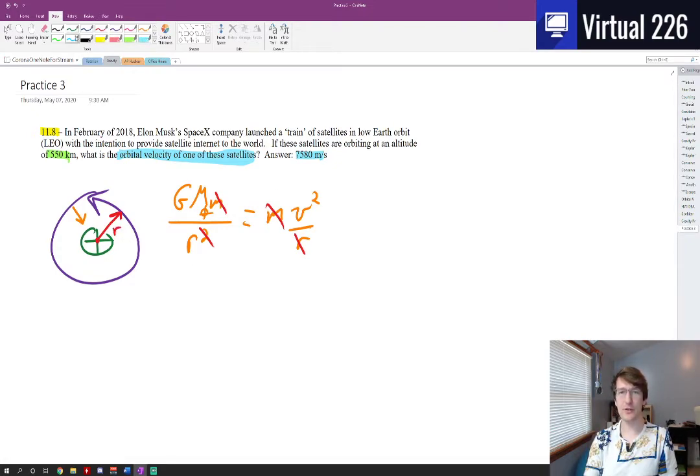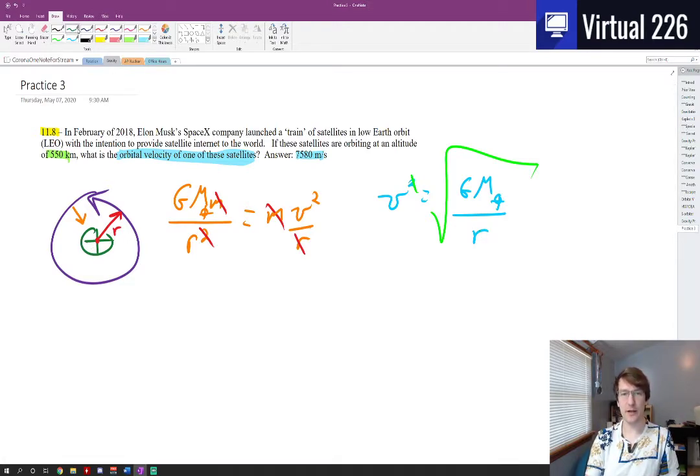That leaves us with just the equation that v squared equals G times the mass of what you're orbiting over r. And if we want to get rid of that square, we can just take the root of both sides. So we get that the velocity is equal to the square root of G times the mass of whatever you're orbiting, in this case the Earth, divided by your orbital radius from the center of the Earth all the way out.